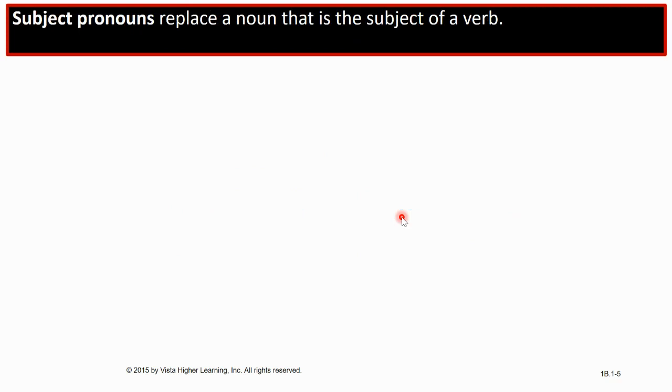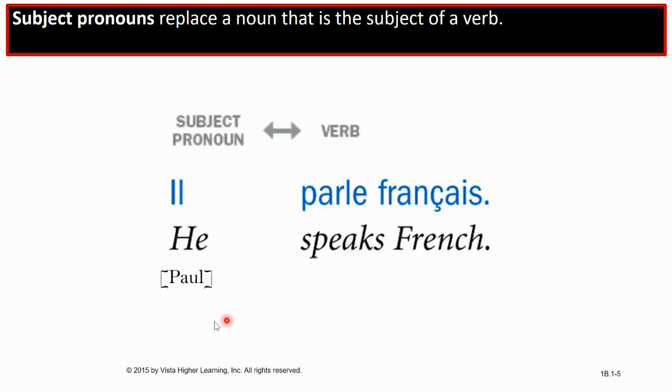A subject pronoun replaces a noun that is the subject of a verb. So what does that mean? Instead of saying Paul speaks French, Paul parle français, we are going to use he. He speaks French. And he is called a subject pronoun. He replaces the word Paul. So you just have to remember that a pronoun avoids a repetition.